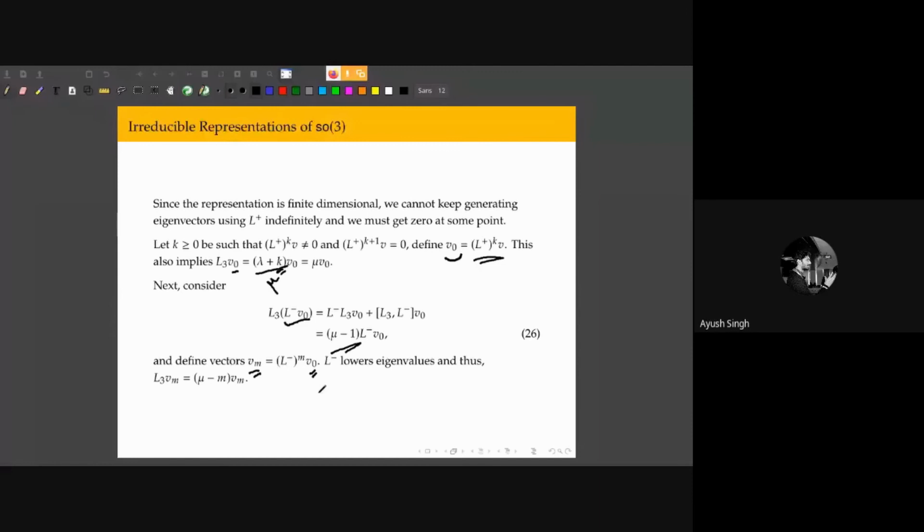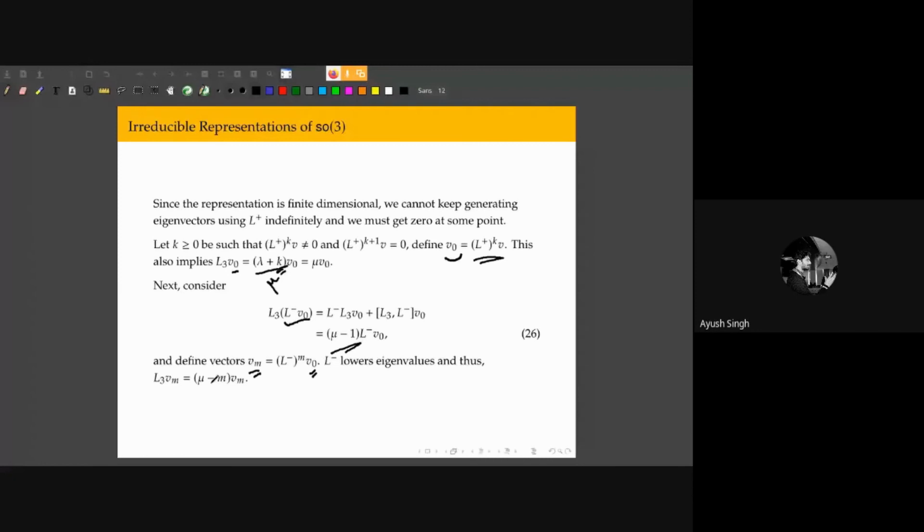Okay. And similarly, L3 acting on Vm is (mu minus m) Vm. This means that every time L minus acts on V0, the eigenvalue is lowered by 1 unit. So if L minus acts on V0 m times, then the eigenvalue will be lowered by m units.